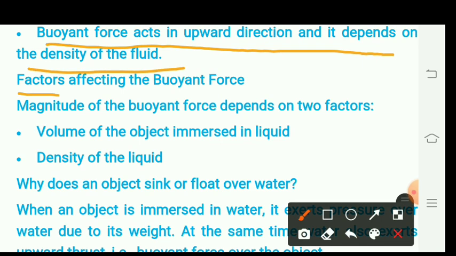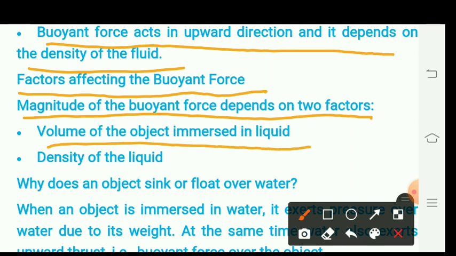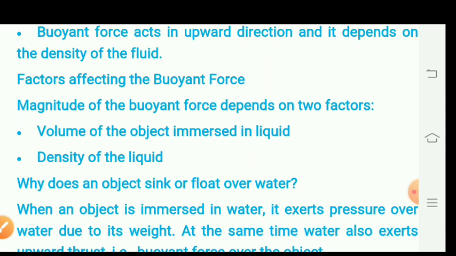So what are the factors affecting the buoyant force? The magnitude of the buoyant force depends on two factors: the volume of the object immersed in the liquid as well as the density of the liquid.